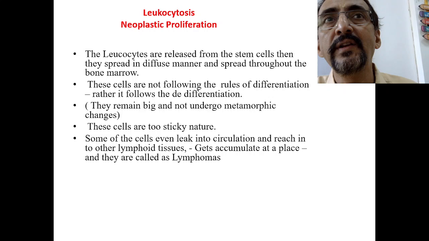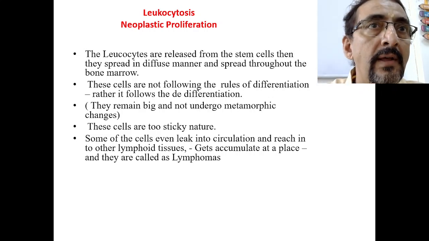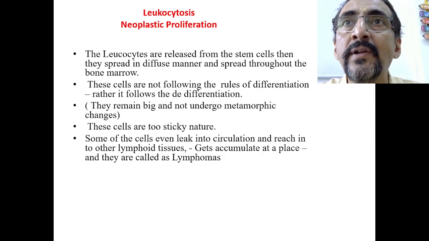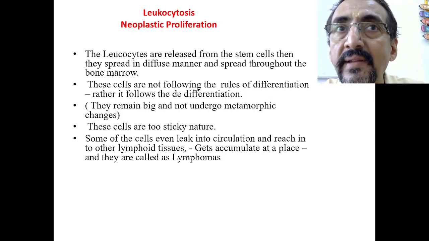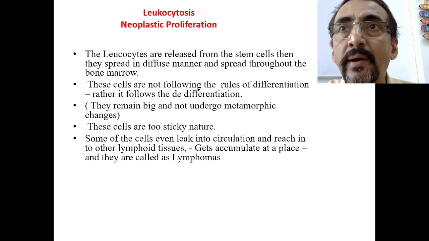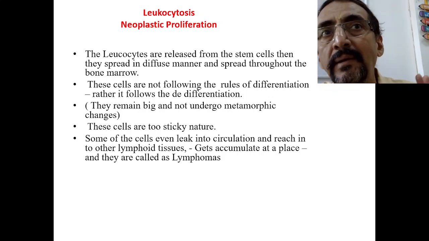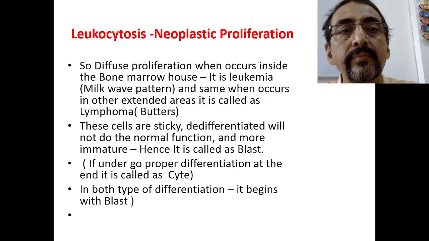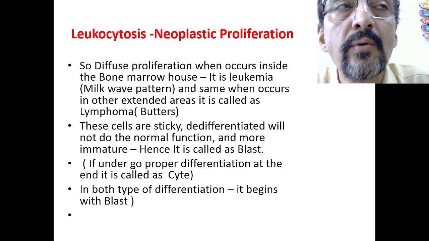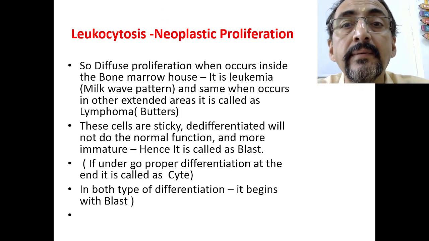Now this is the basic difference between leukemias and lymphomas. Leukemias are limited to the bone marrow. Lymphomas are nothing but the same leukemic cells which have leaked out from the bone marrow and settled in the lymph nodes. So the diffuse proliferation, when it occurs inside the bone marrow, is known as leukemia.